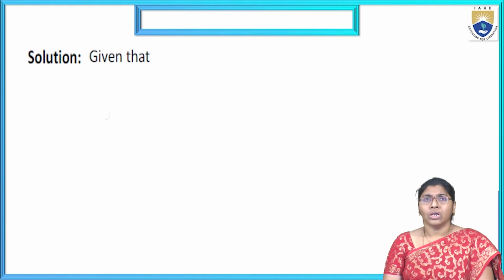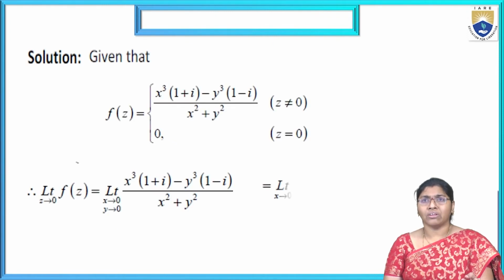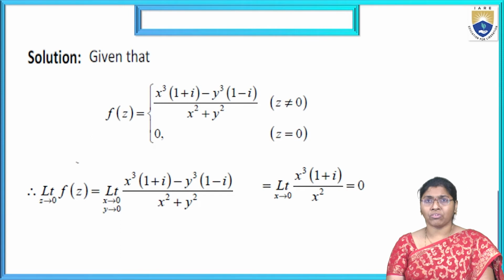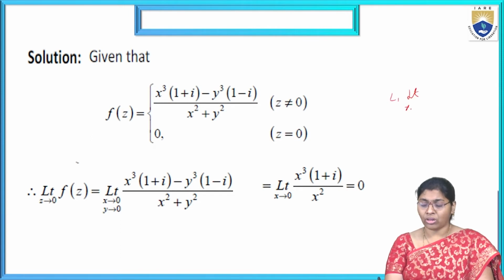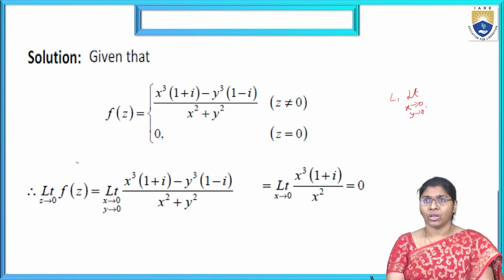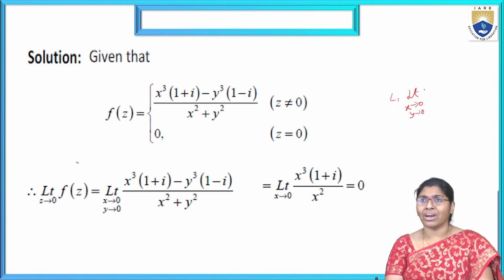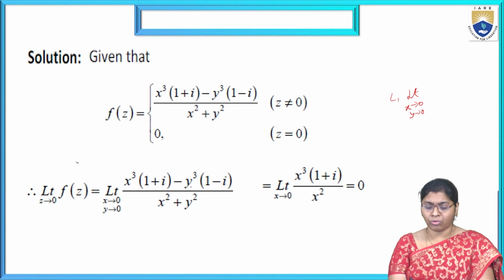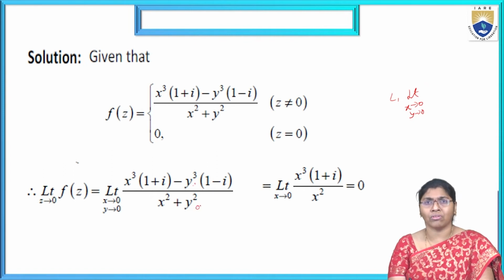Now, given that f of z is that one, first the limit, L1, is limit x tends to 0, y tends to 0. Now substituting, first of all, y tends to 0. Here I am substituting y equal to 0, and here y equal to 0. Then the remaining is x cube of 1 plus i by x square only.